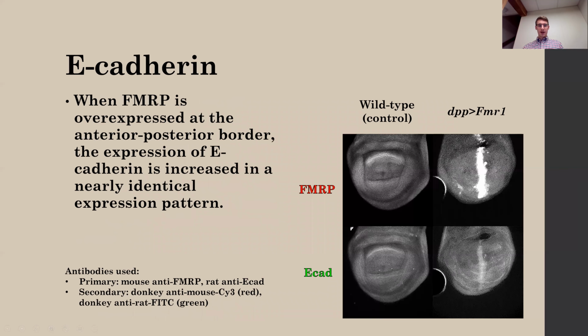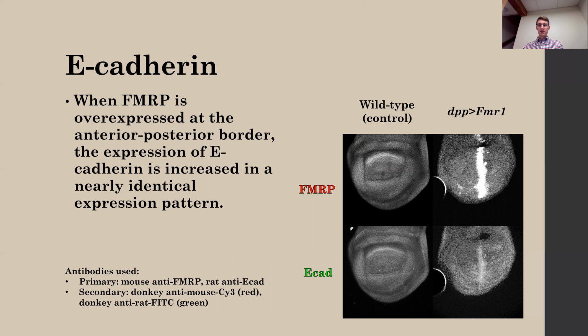I also screened for E-cadherin to determine if there may be a correlation between FMRP expression and E-cadherin expression. Again, on the left is the wild-type wing disc, and on the right, the experimental. And the top features FMRP expression, while the bottom shows E-cadherin expression. Again, you can see FMRP expression at the anterior-posterior border in the experimental wing disc.